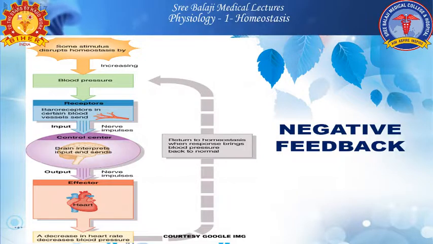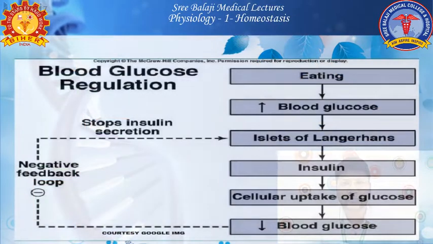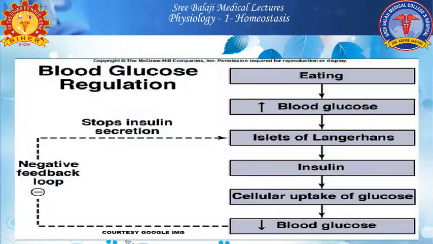Another interesting example of a negative feedback mechanism is blood glucose regulation. When you eat, there is an increase in blood glucose level, which sends signals to the islets of Langerhans in the pancreas, producing the hormone insulin. Once insulin is produced, there is increased cellular uptake of glucose, thereby reducing the blood glucose level.